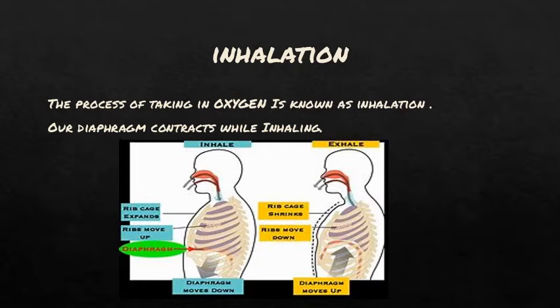The diaphragm moves down as you see here. When we are inhaling, the rib cage expands and the ribs move up. When the ribs are moving up, the diaphragm comes down to provide more space to the lungs. And for exhaling, that is for pushing the air out, our diaphragm moves up so that the lungs push the air out. That is what we are going to see in the next slide. I think you understood about inhalation.